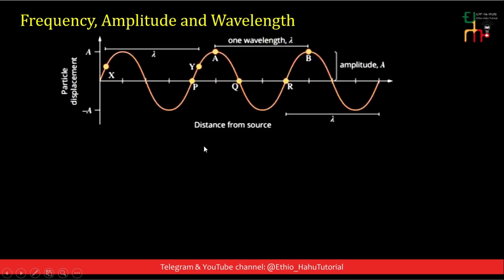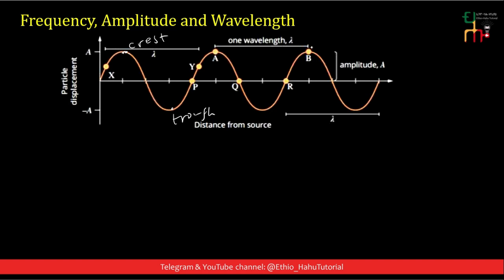If a string is set to vibrate about this equilibrium position, the particles of the medium move up and down. This point is the crest, and this point is the trough. This point is a point of maxima, and this point is a point of minima. The distance between two consecutive points of maxima is known as one wavelength.